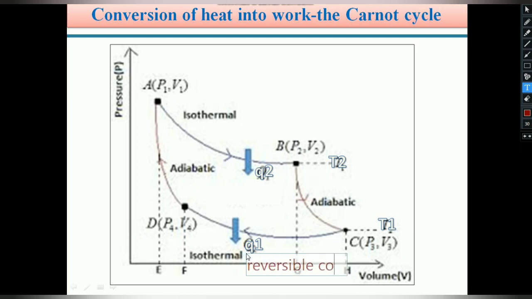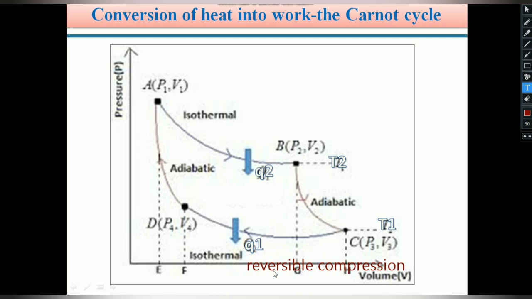Isothermal reversible compression means work is done on the system. Compression of gas takes place. During this process, the volume is decreased from point C at V3 to V4. During this operation, along the CD path, the volume is decreased from V3 to V4. Here we show this direction from C to D.